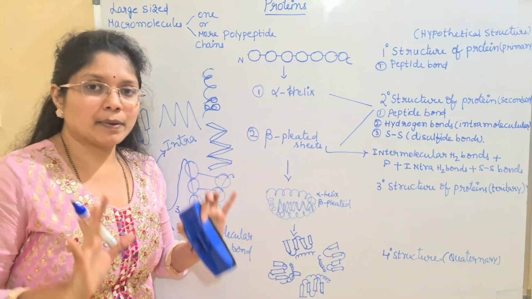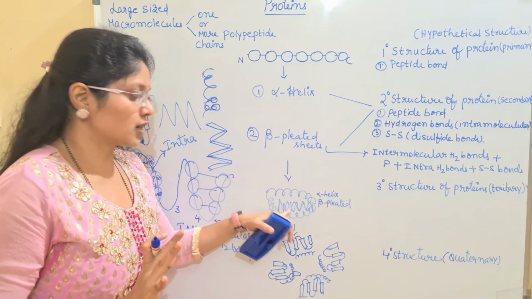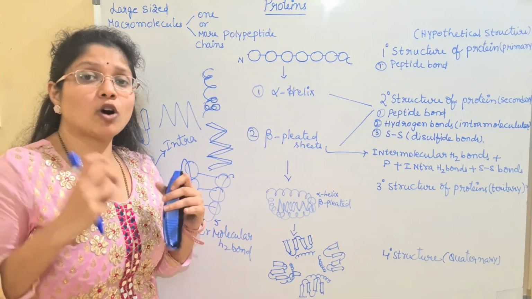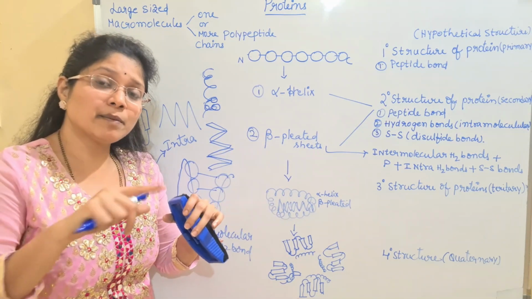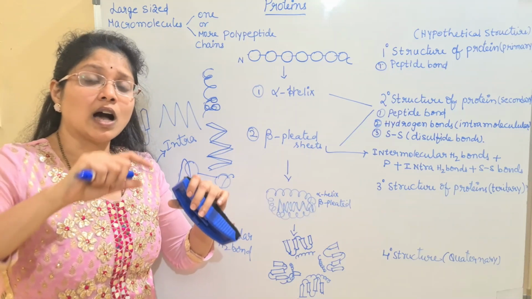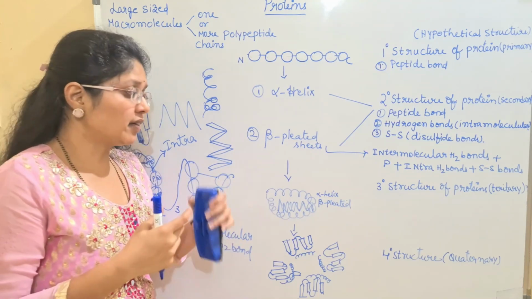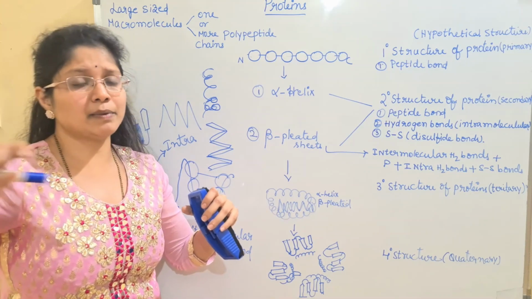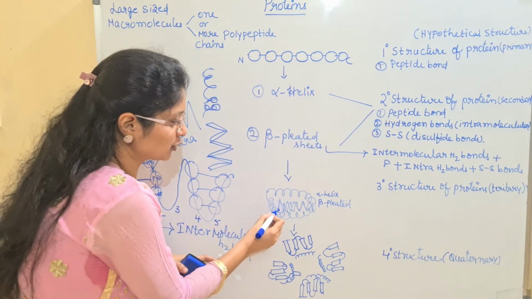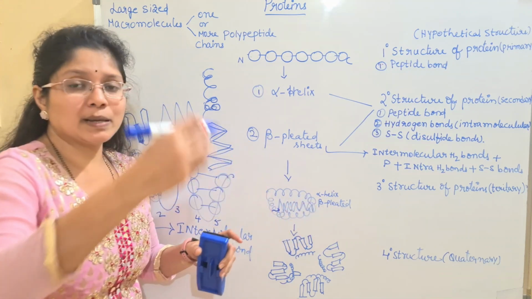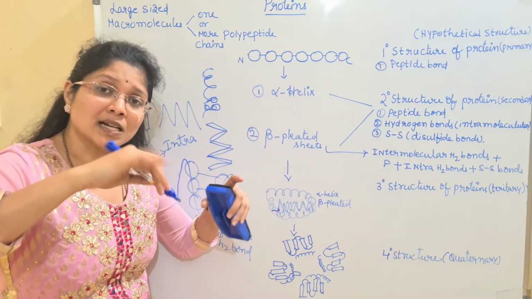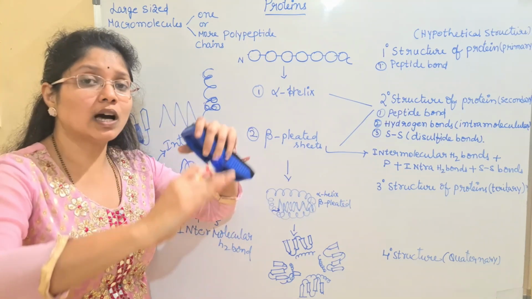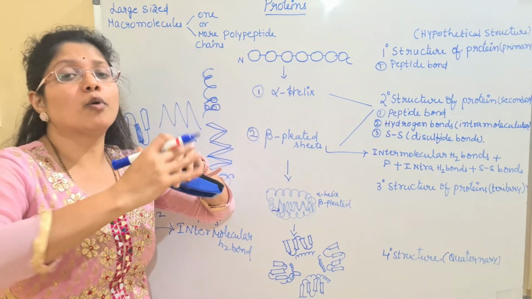So one polypeptide having this structure, a ball-like structure, or one single polypeptide forming a rope-like structure. The rope can be made up of alpha helix and beta pleated sheets, and even the globular structure can be made up of alpha helix and beta pleated sheets. So if you see here, both are joined. Some part of the polypeptide is alpha helix, some part of it is beta pleated. So both are present and both together form a ball-like structure.